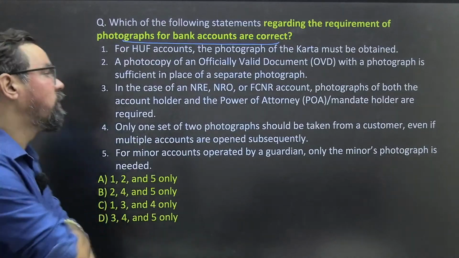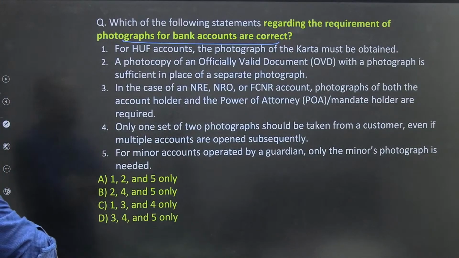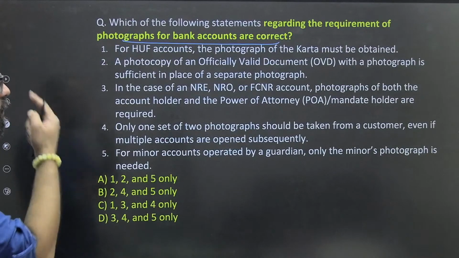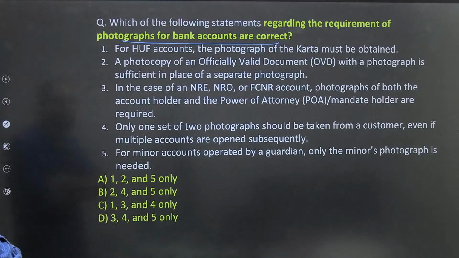Alright, so what will be your correct answer for this one? For HUF accounts, the photograph of Karta must be obtained. Okay, absolutely. A photocopy of officially valid documents with photograph is sufficient in place of separate photographs. In case of NRE, NRO, FCNR accounts, photographs of both account holders and power of attorney is mandated. Okay. Only one set of two photographs should be taken for customer even if multiple accounts are open.